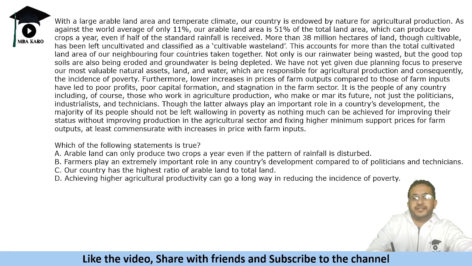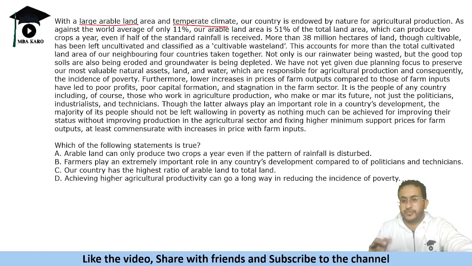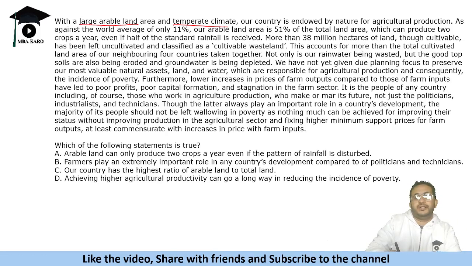So it says that our large arable land and temperate climate, our country is endowed for agriculture production, so it is naturally good for agriculture production. World has just 11% average and we have 51% of land area which can be used for cultivation, which is way higher than world average. Okay, we can produce two crops a year even if half of the standard rainfall is received, right?